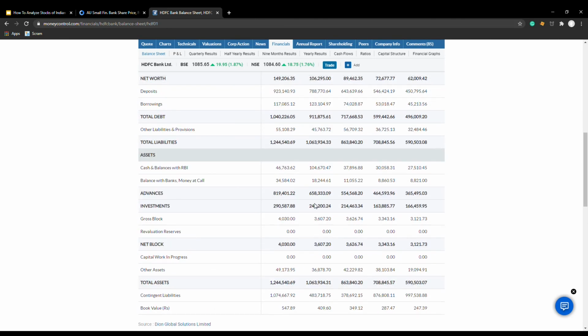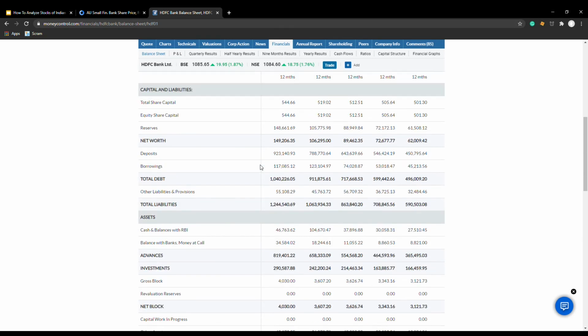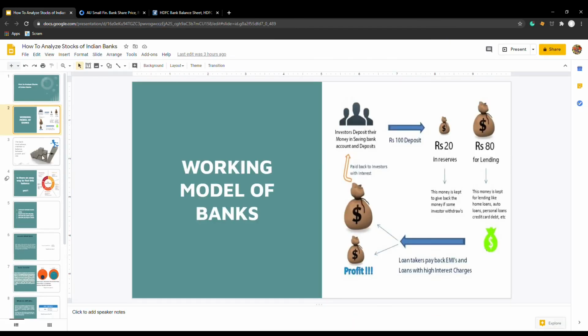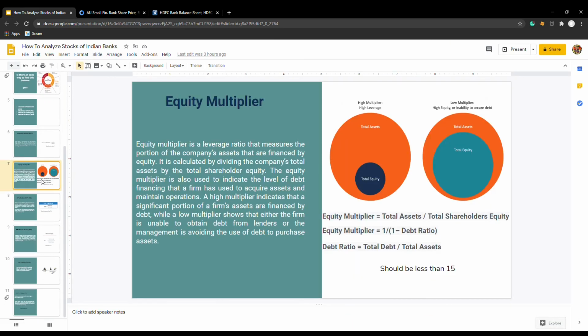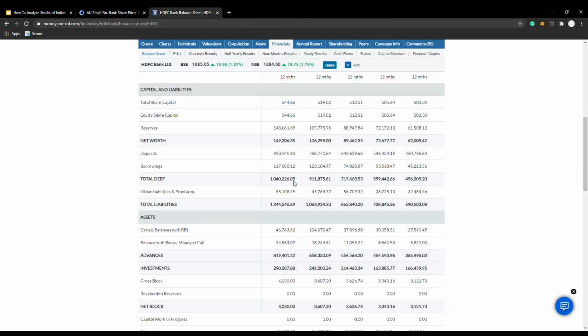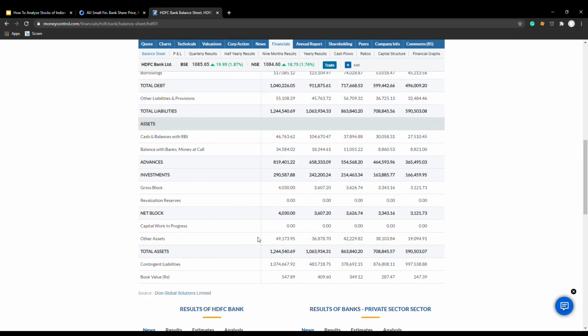And then we want the equity multiplier. As you can see, it's nothing but 1 by (1 minus debt ratio). What is debt ratio? Total debt by total assets. Total debt you will get from here, and total assets you will get from here. Just divide it, find the increment and find the ratio, and let me know in the comment section below which one you feel is investable for you. I'll personally reply to you in the comment box.